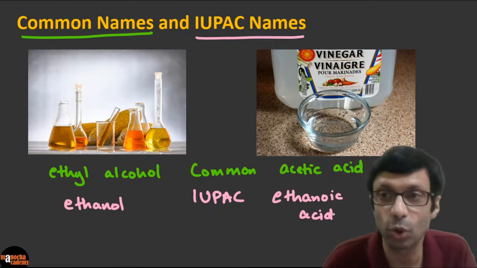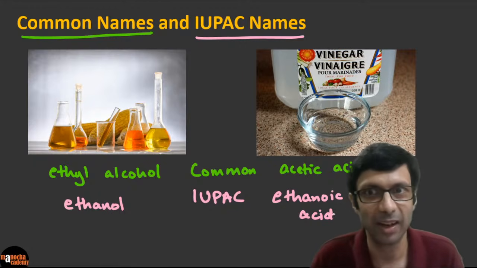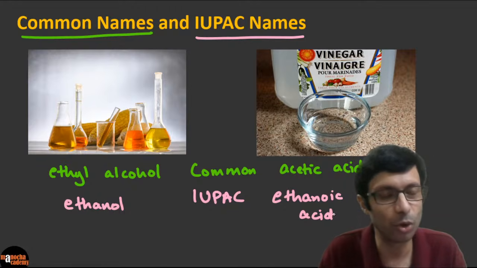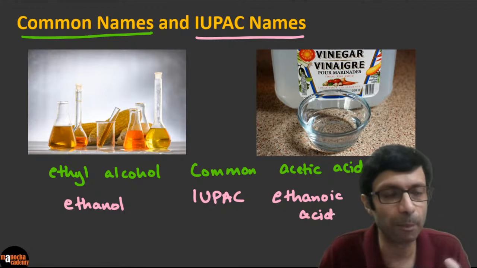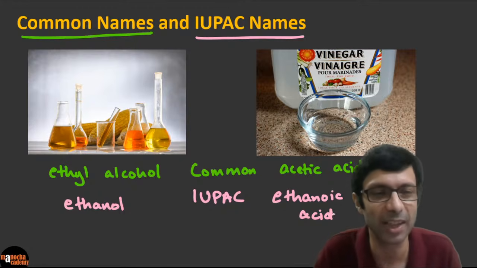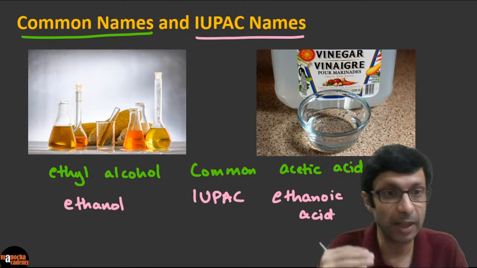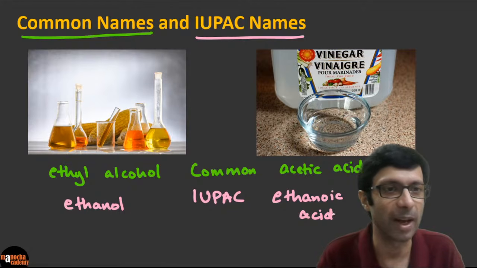In this quiz, we are going to focus on the IUPAC names, okay? Not the common names. Common names are not so systematic. You need to learn them. Maybe I'll discuss that in a separate video. There are some patterns to the common names also, but they're more irritating because they are more random and decided by the scientists over the years. But IUPAC is a very interesting naming scheme where it's all very systematic.